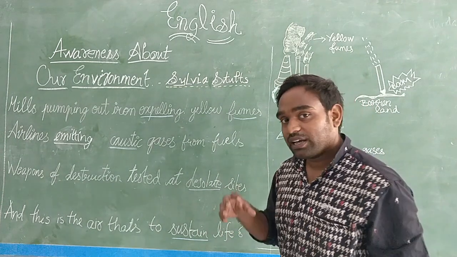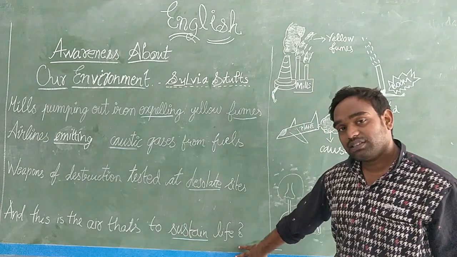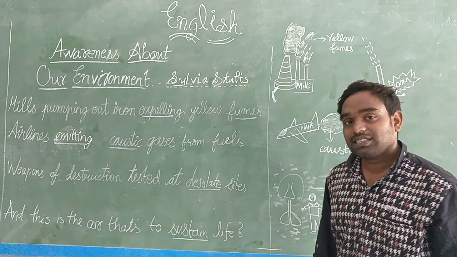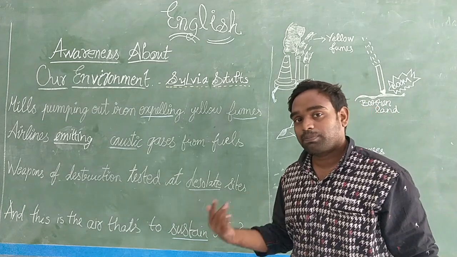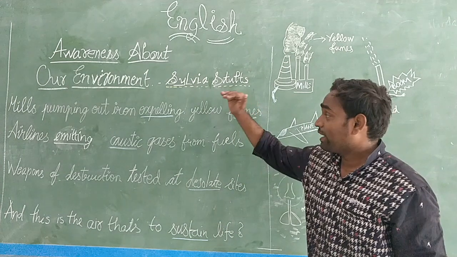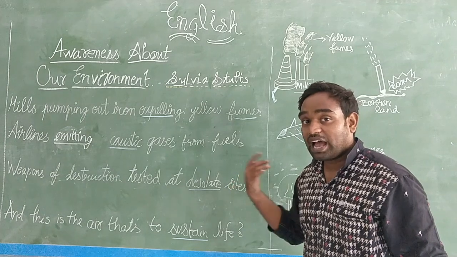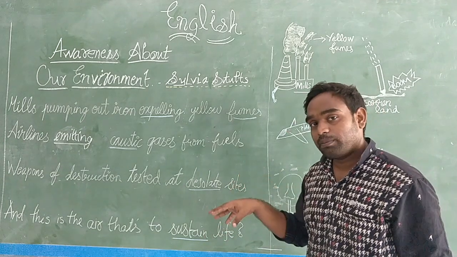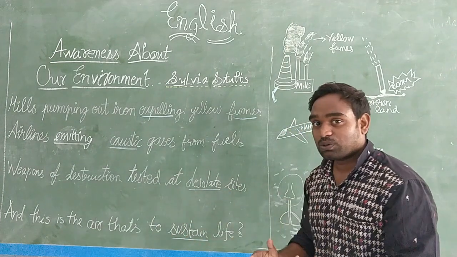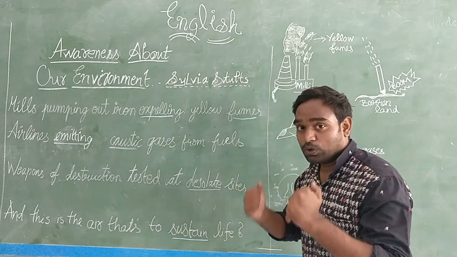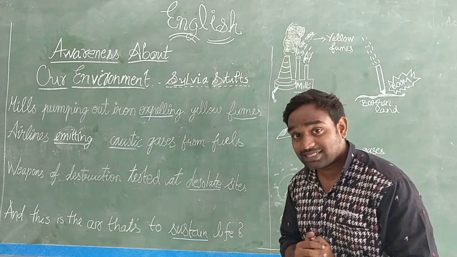If you notice, the poet has always ended the stanza with a question mark. Am I right children? Because we have to ask the question to ourselves as well as to the public. That is why our poet also asked us, the public, to be aware. This question was raised to make us aware of our environment. Coming to the third stanza, here also it is about awareness, to know something about our environment. What are we going to know? Shall we go to the third stanza, children?